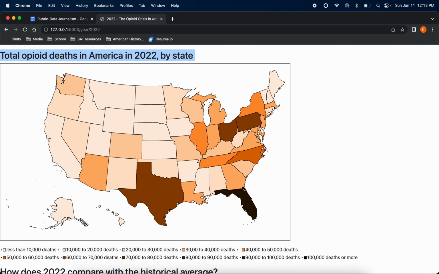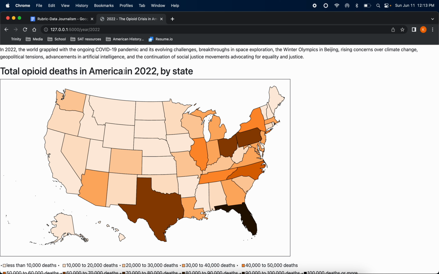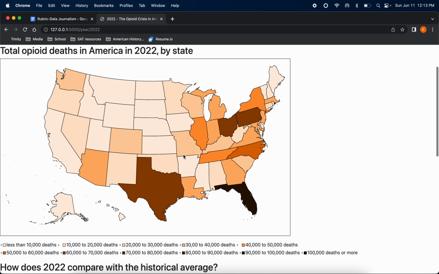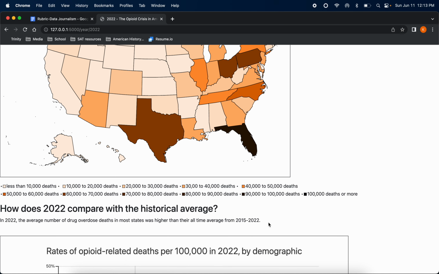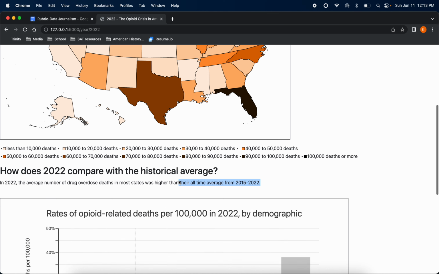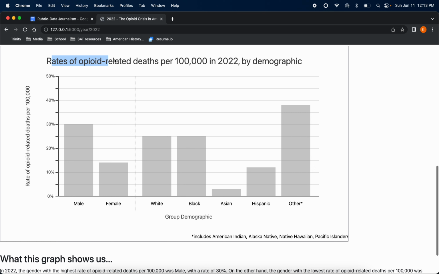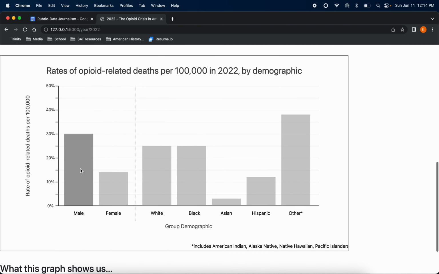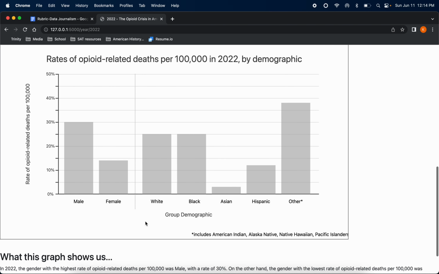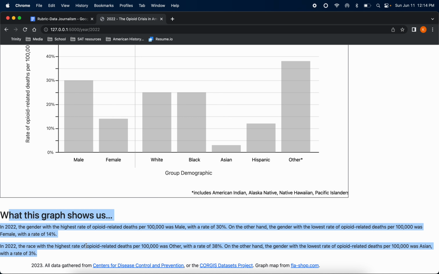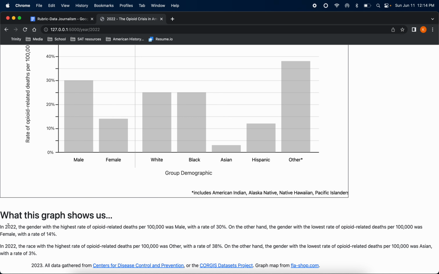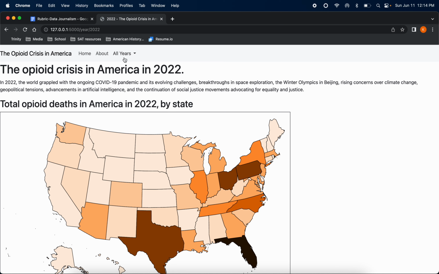Here's my micrograph for each year, which is total opioid deaths in America in 2022 by state. So you can kind of see which states were most heavily affected. And then I compared each with an auto-generated line to the all-time average, as we saw on the macro page. And then here's my second micrograph, which is just rates of opioid-related deaths per 100,000 by year by demographic. So I kind of separated it into gender and race. And as you can see, I gave a little auto-generated analysis on which genders and which races were most and least affected. So yeah, that's pretty much my project.